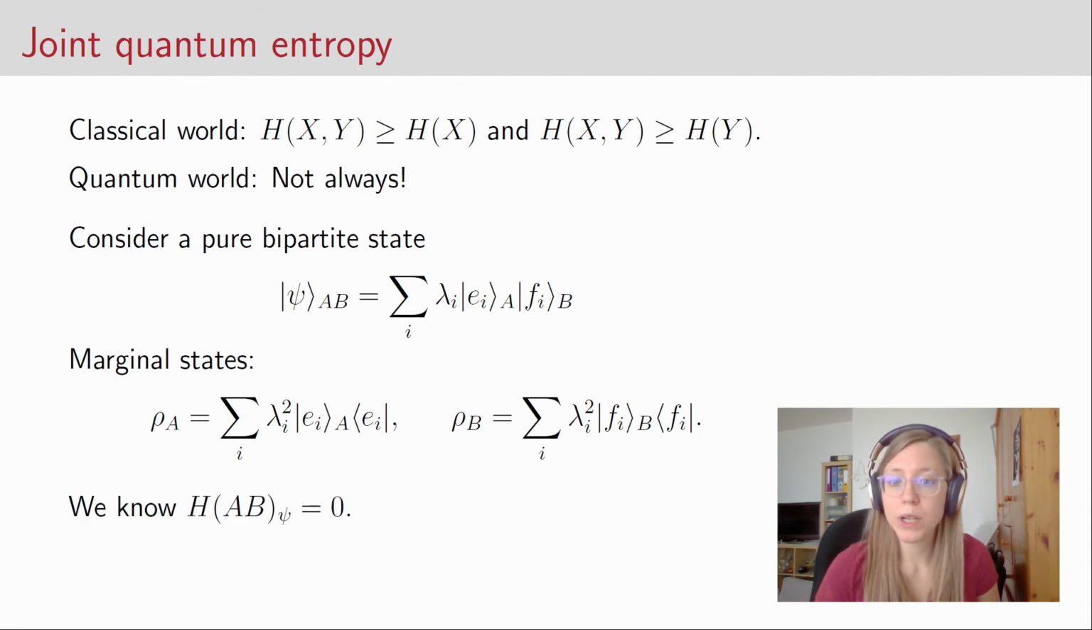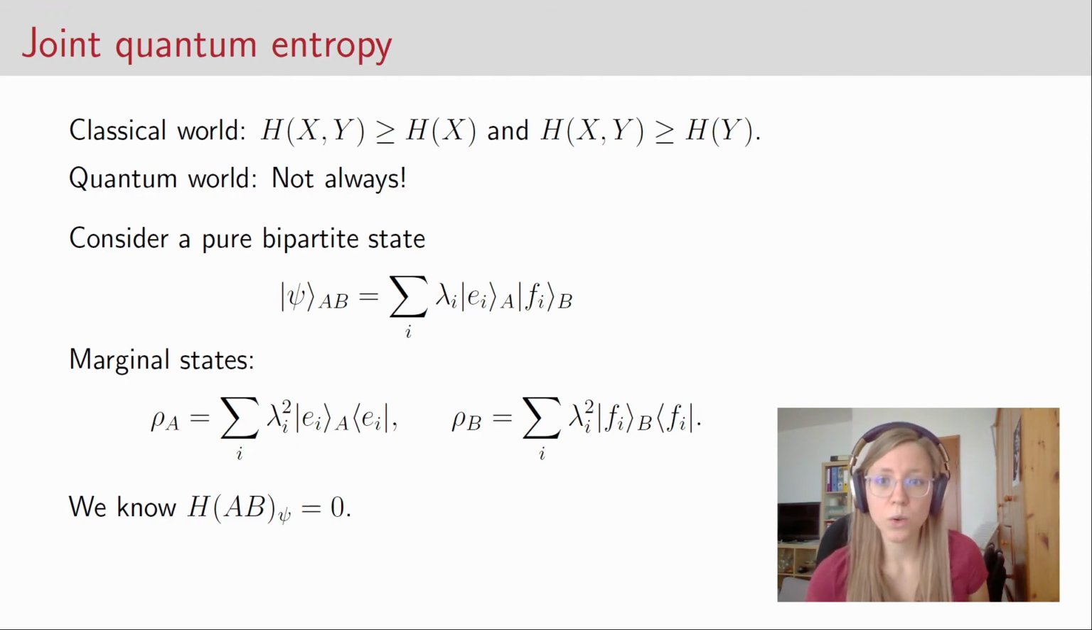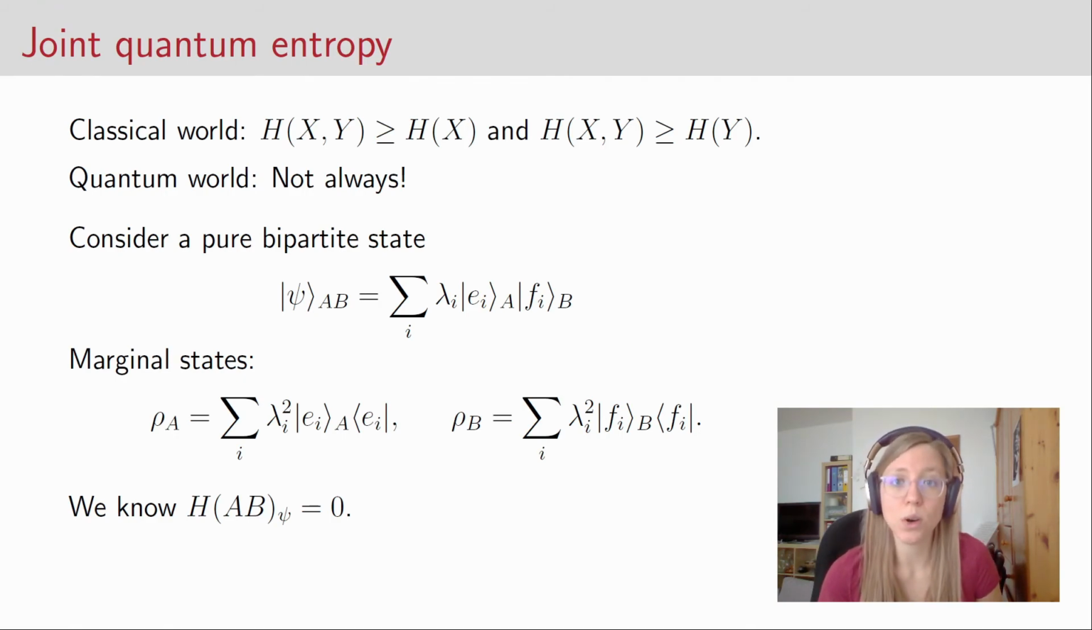Okay, we know that the joint entropy of the state is 0. We have seen that in the entropy of a single system, if the state was pure, then the entropy is 0. And because the joint entropy is defined completely analogously, only that the state is now a bipartite state, with the same reasoning, we can prove that for a pure bipartite state, the joint quantum entropy is also 0.